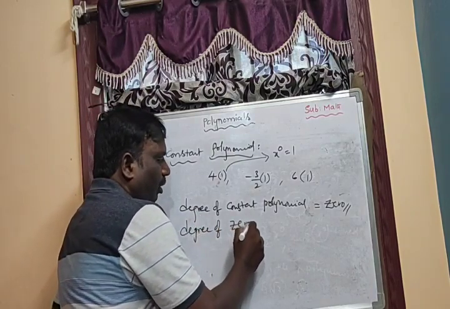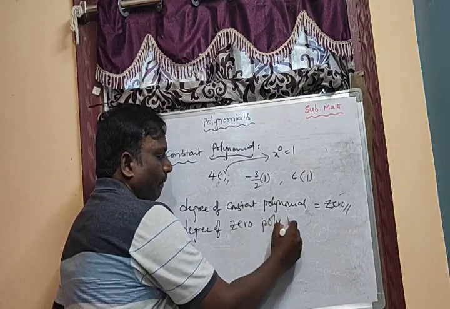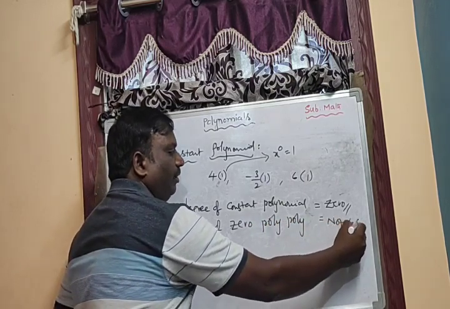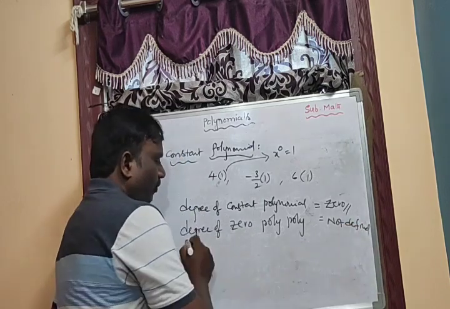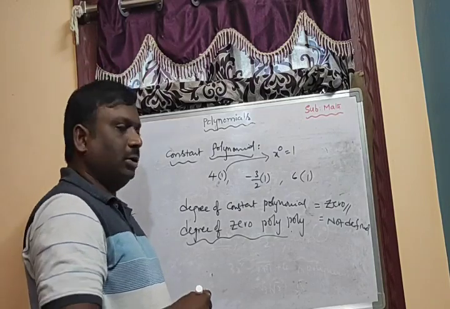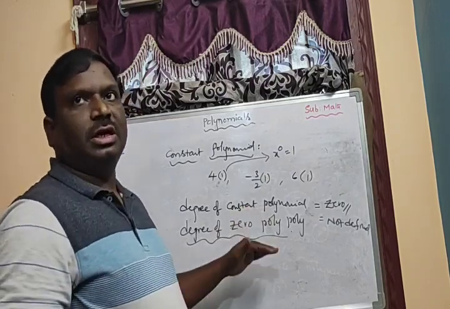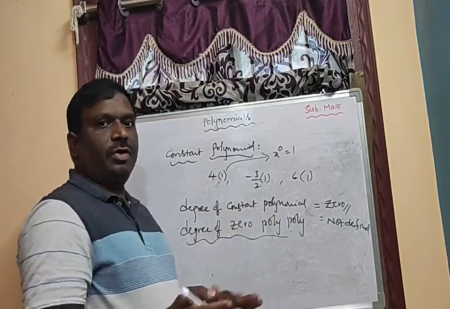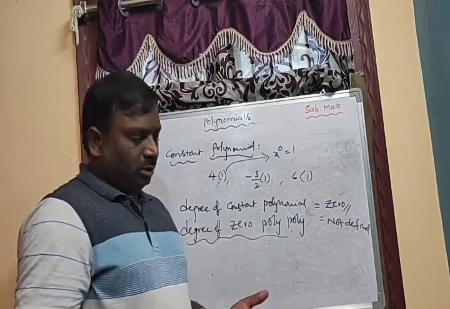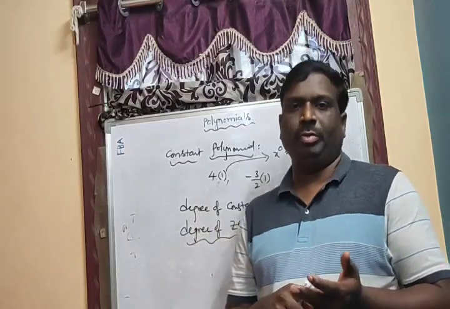The degree of the zero polynomial is not defined. We already discussed the degree of the zero polynomial. So this is the first exercise concept based on the different definitions. What we have discussed: definition of a polynomial.